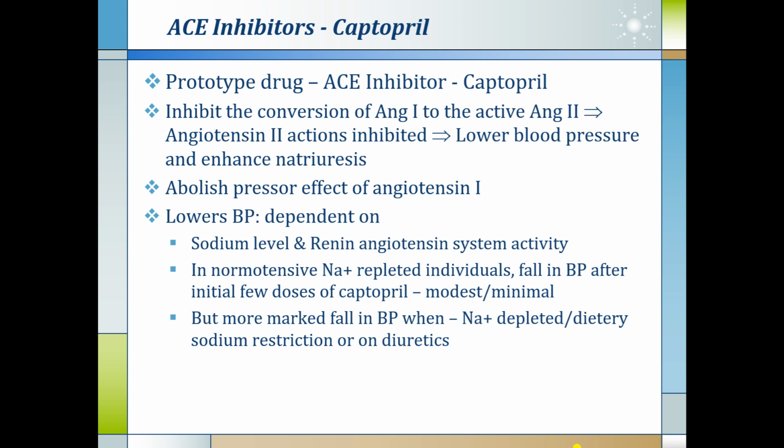That is why most patients of hypertension on an ACE inhibitor are advised a salt restricted diet.